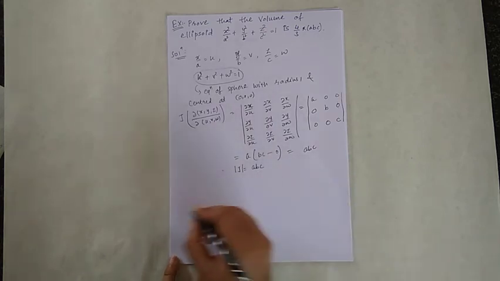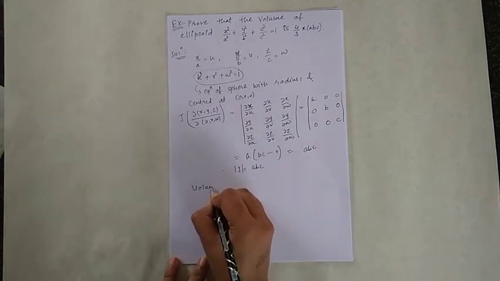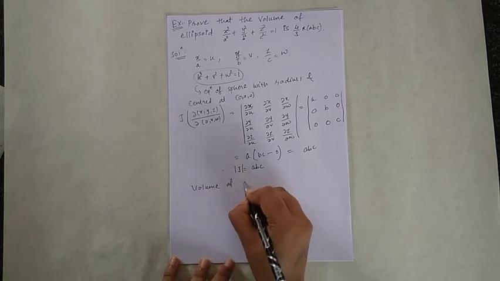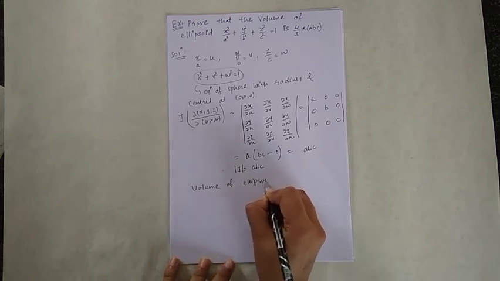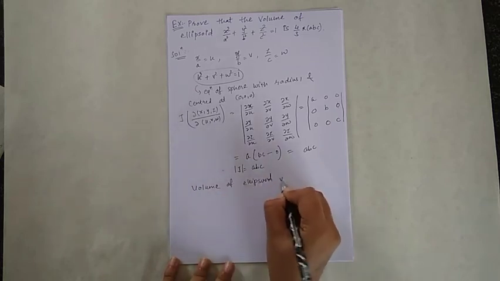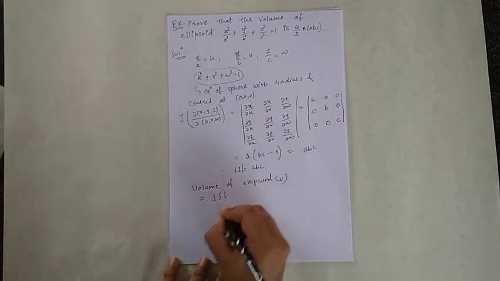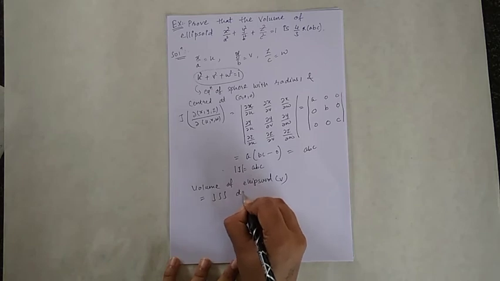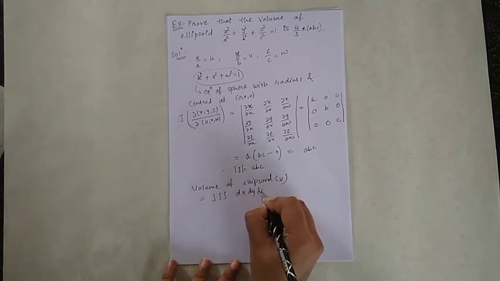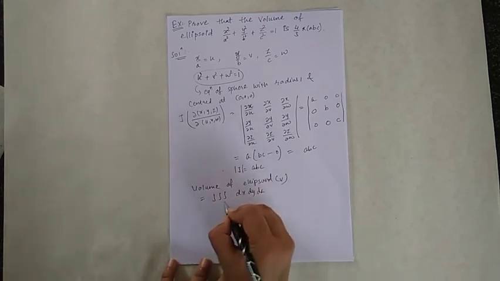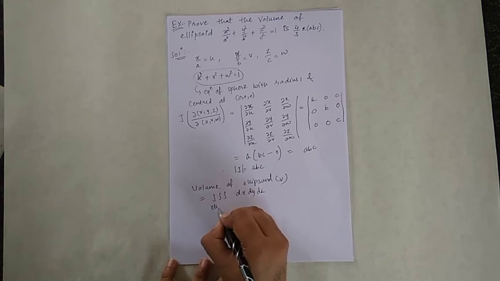Now volume of ellipsoid, that is V is equal to triple integration over dx dy dz, and here my region is ellipsoid.